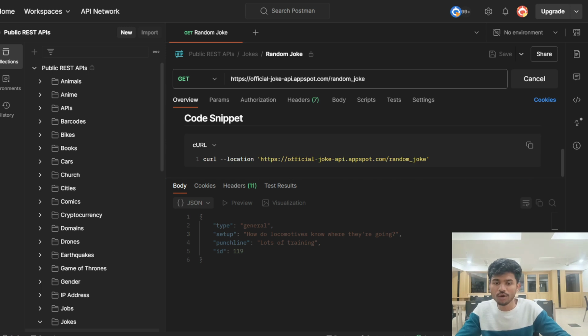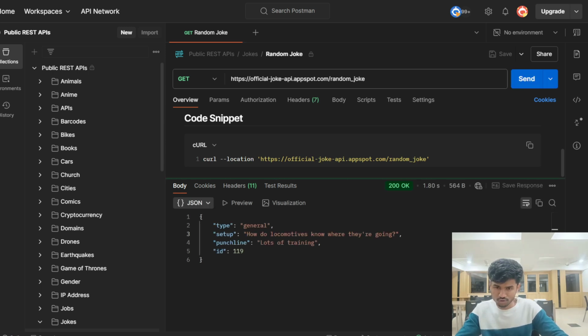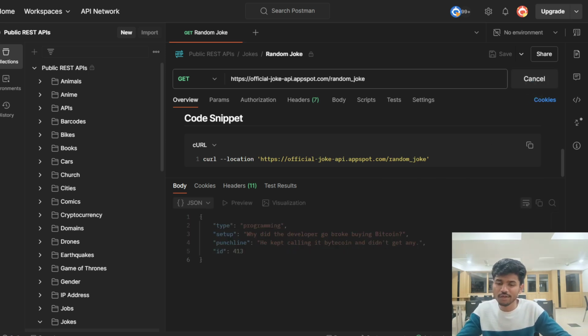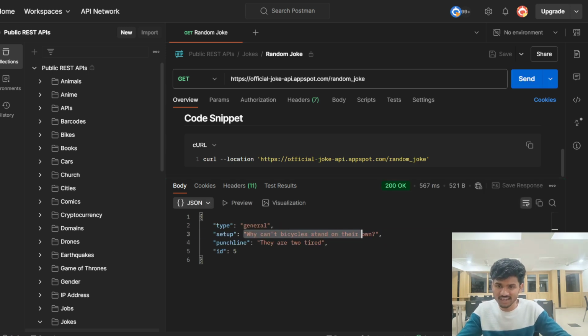Here the ID is 119. You can change that, the new ID will be 413, and a new joke comes: why did the developer go broke buying bitcoins? Okay, this kind of joke. When I send another request, it gives another random joke. You can see that.